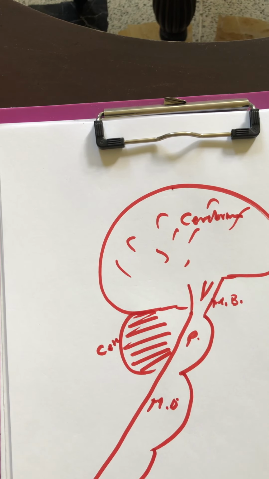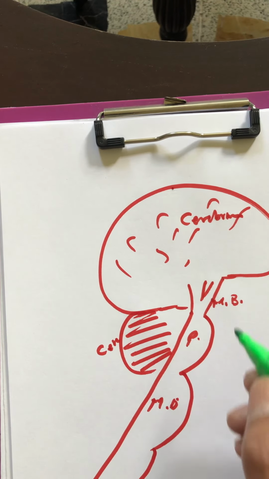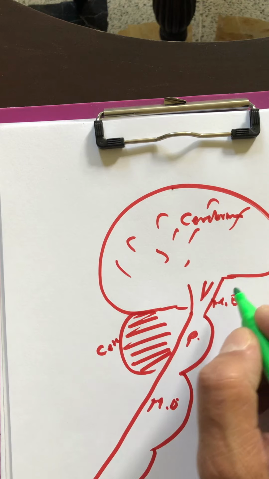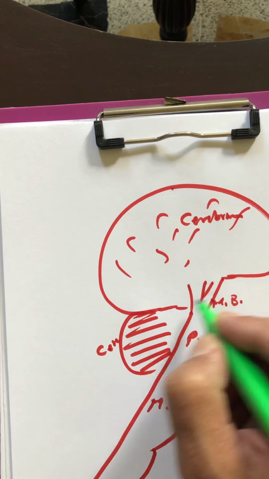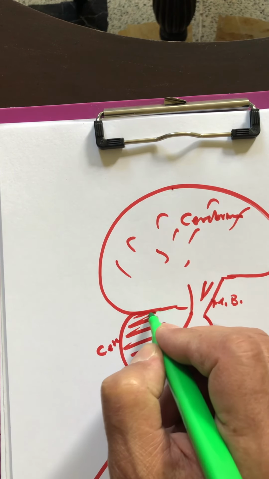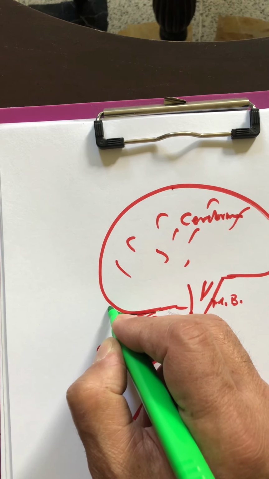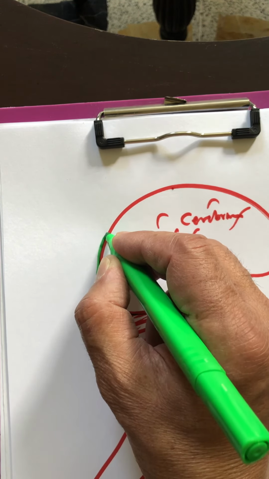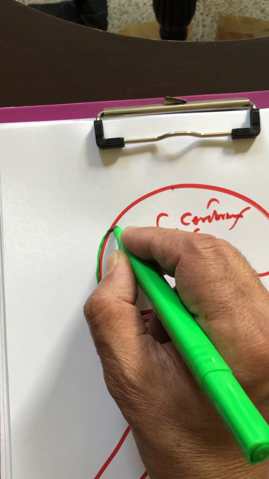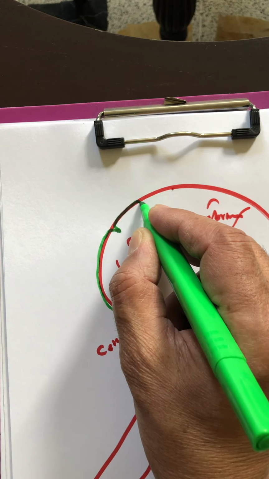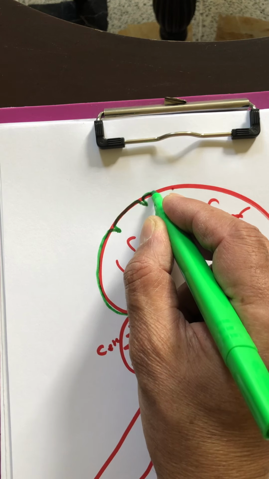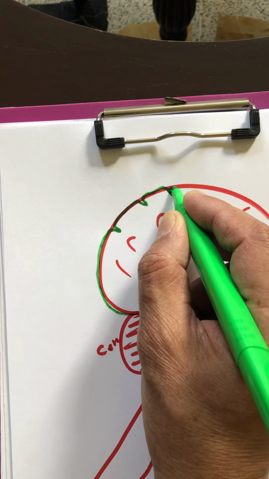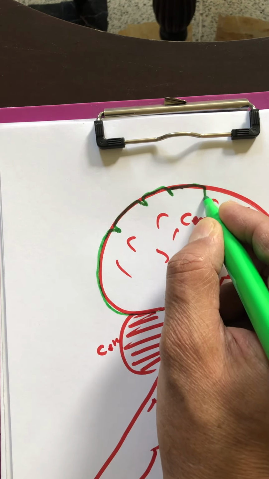The meninges will surround it. The first layer is attached very near, the most inner layer, and it passes within the sulci of the brain, above the gyri, here sulci, gyri, and so on.